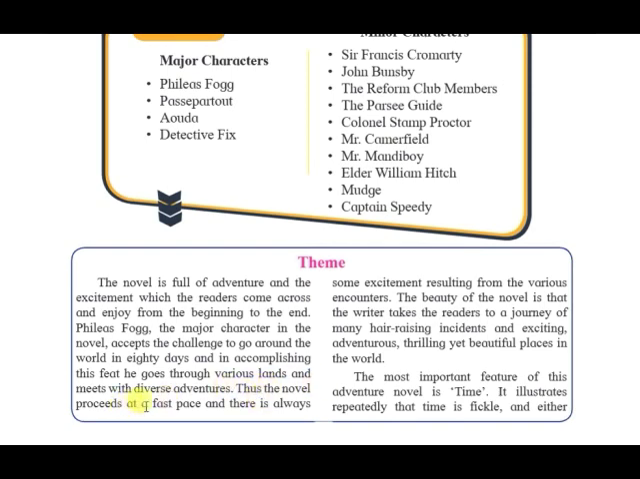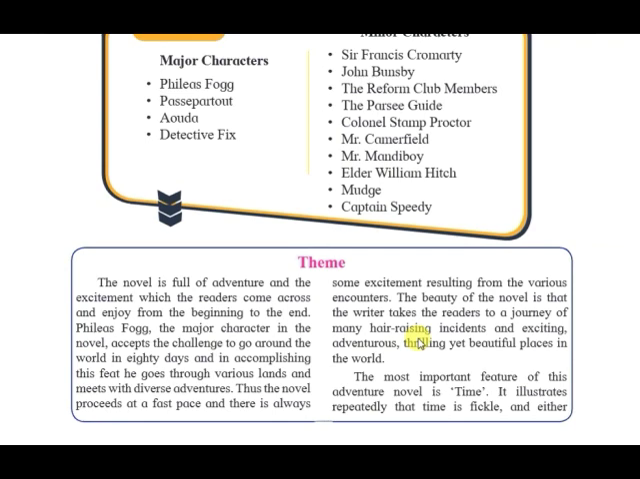Thus the novel proceeds at a fast pace, and there is always some excitement resulting from the various encounters. The beauty of the novel is that the writer takes the readers on a journey of many hair-raising incidents and exciting adventures, to thrilling yet beautiful places in the world. So the main theme of the novel is how different types of adventures are well mixed into it. At the end of every part, we come across some kind of adventure.